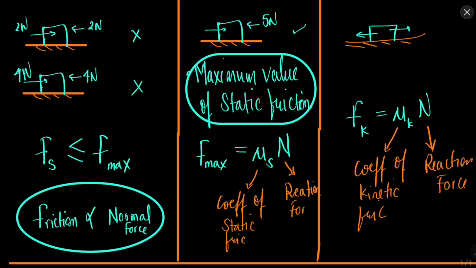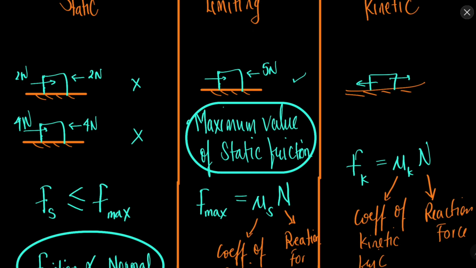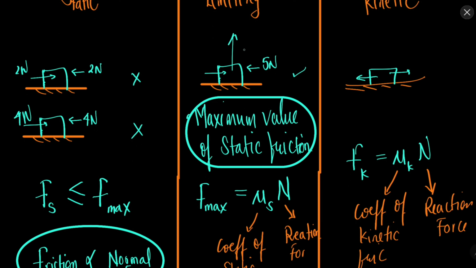Why? Because the heavier the object, the more it will push on the surface, and the more the bonding, and the friction is due to the bonding or the interaction between these two surfaces. So because of that, we can say that the normal force will be more. Normal force is in opposition to the weight. So the more the weight, the more the normal force, and the more the value of friction.